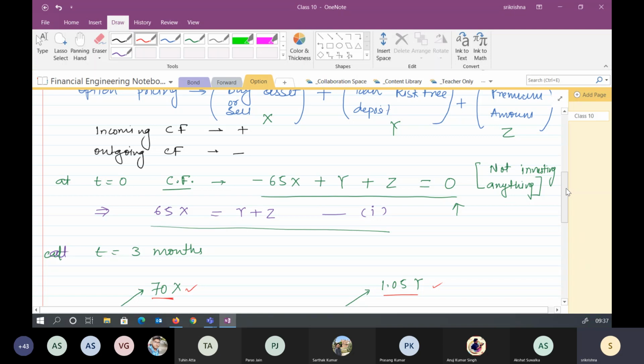here for simplicity. Otherwise, if you remember, we talked about this in the forward: if borrowing and lending interest rates are not the same, then there is a range within which there would be no arbitrage. Yes, sir, that range. Anyway, let's say that the Z amount comes out to be 500, and he's charging you 5% on that, so you can add that, it will be 100. Right. But whenever we calculate option pricing, we assume that there is no charge by the broker.